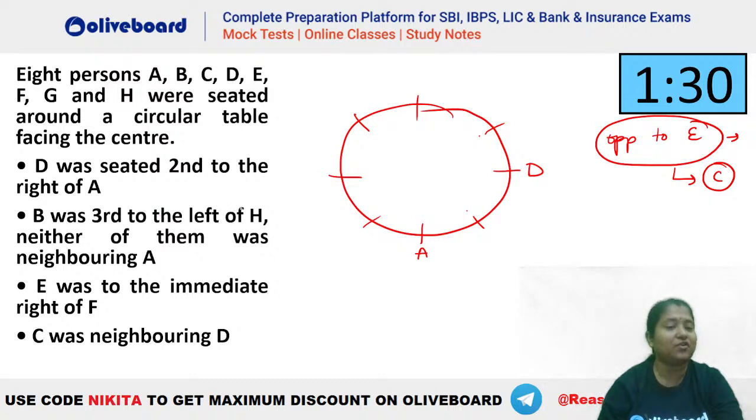So now let's try. Let's see. B was third to the left of H and neither of them should be a neighbor of A. That means these two possibilities are not there. Okay. So what are the possibilities here for B and H? B has to be third to the left of H. So you can see the only possibility here will be this one. B is third to the left of H. Right? After that, E was to the immediate right of F. So you can see E is to the immediate right of F will be like this. C was neighboring D. So C has to be neighboring your D. And who is the only person remaining here? You can see that's your A, B, C, D, E, F, G. So G will be this person. So who is opposite to E? You can see C is opposite to E here. Okay, I hope this is clear, everybody. So the answer to this question will be C.